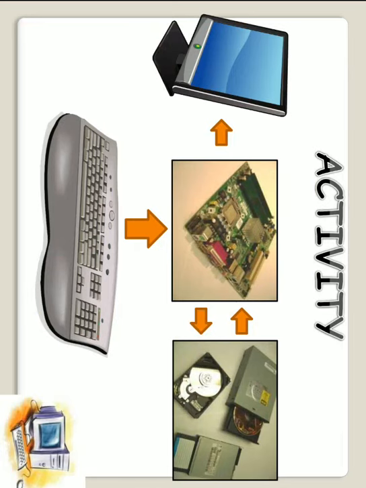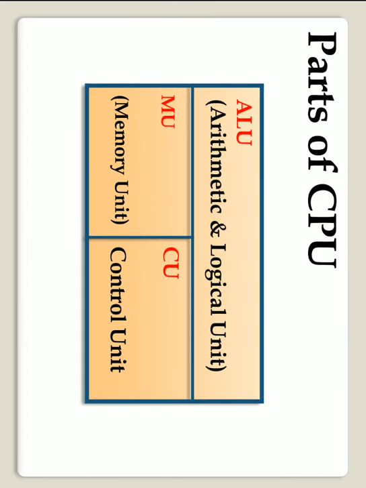Now the activities of the computer, how the computer works. We type the data from the input device like keyboard. It is accepted by the CPU. CPU directs it to the primary storage first. Then operations are applied, whether it is calculation or logical operations. Then if the user wants to save it, it is saved to the secondary storage device, or it is displayed on the monitor screen. This is the task of CPU.